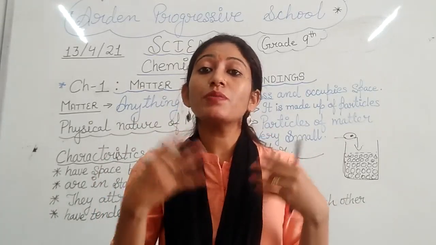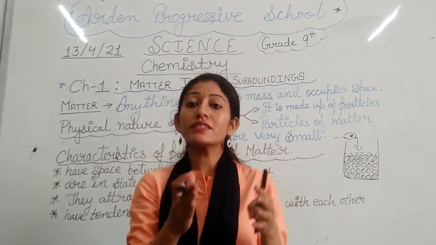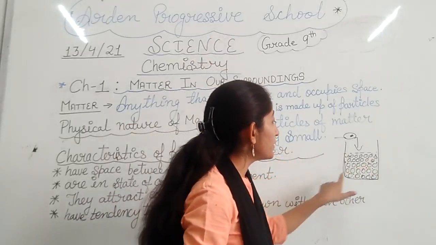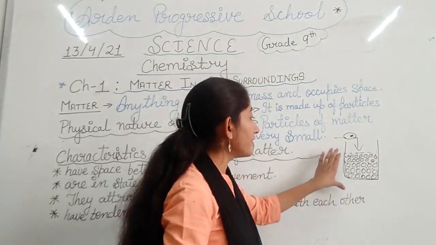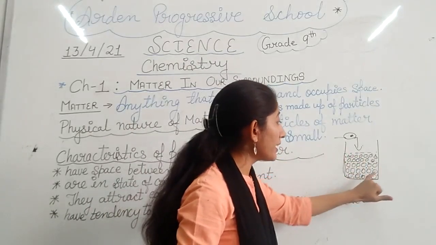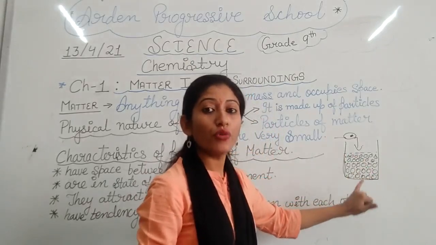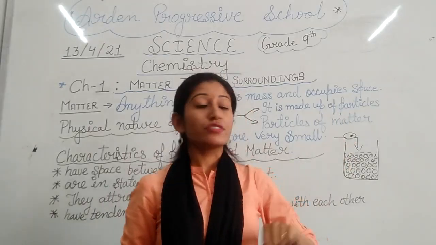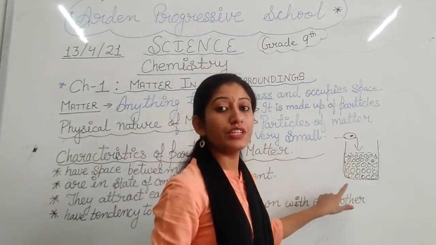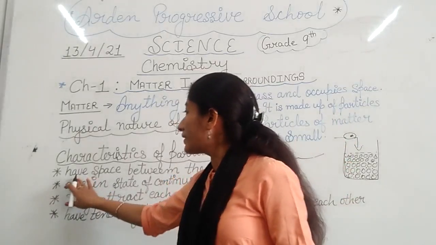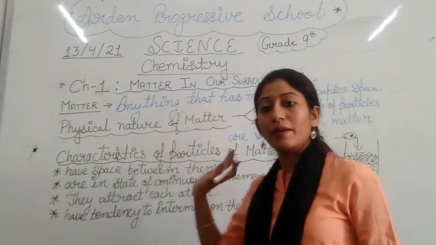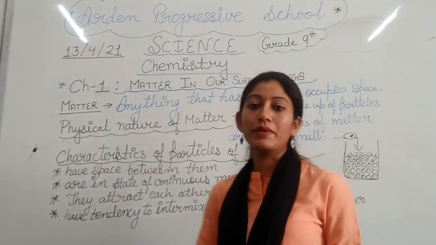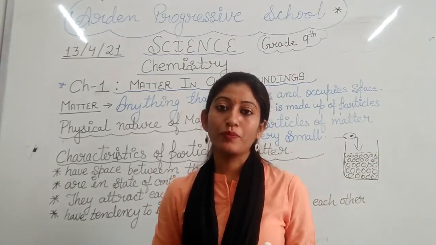ये intermixing कैसे possible हुई? This intermixing is possible only due to the presence of this space between the particles. इस space की वजह से, because water के particles के बीच में जो space था वो space को किसने occupy कर लिया? Salt के particles ने कर लिया. So from here we come to know that particles have space between them. So from here one characteristic, that particles have space between them, is clear to everyone, I hope.